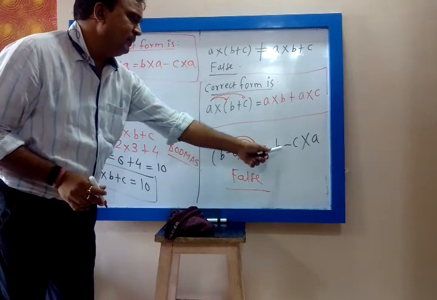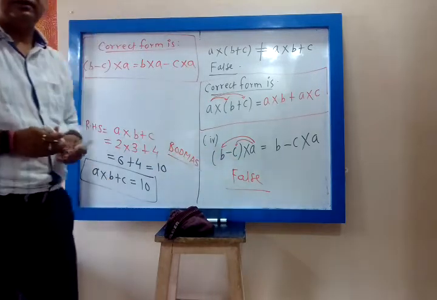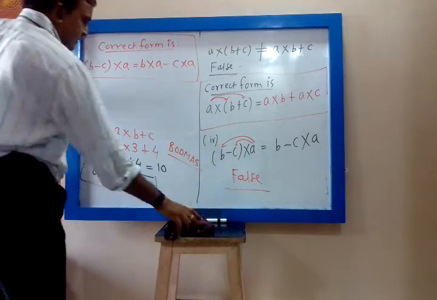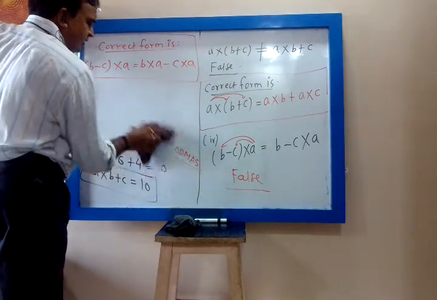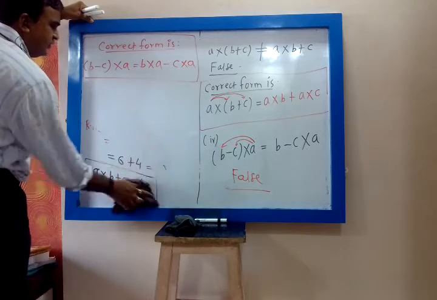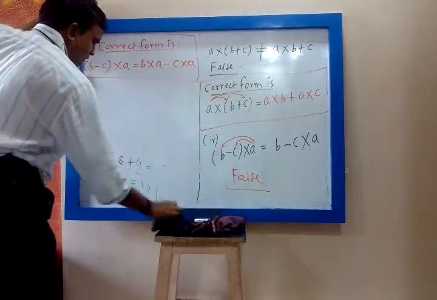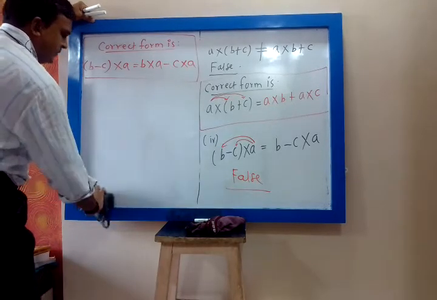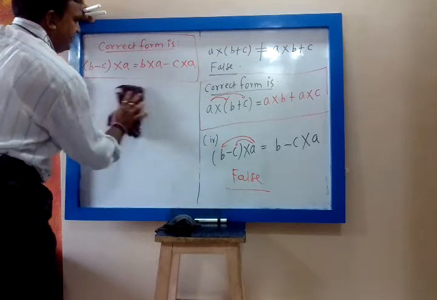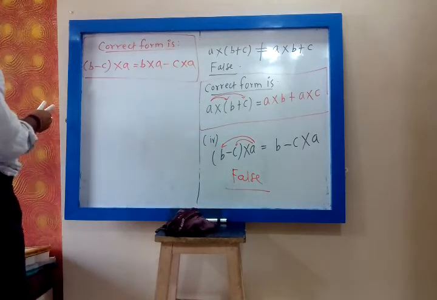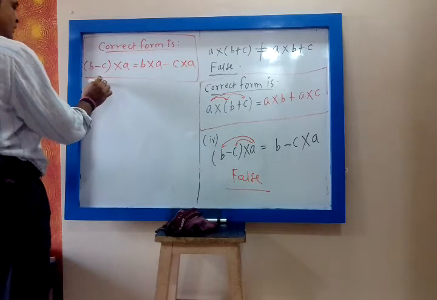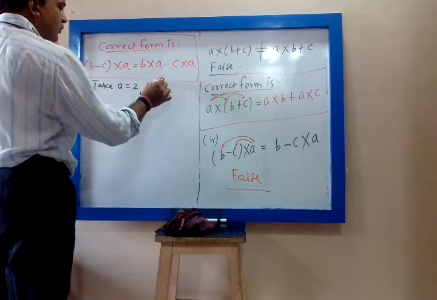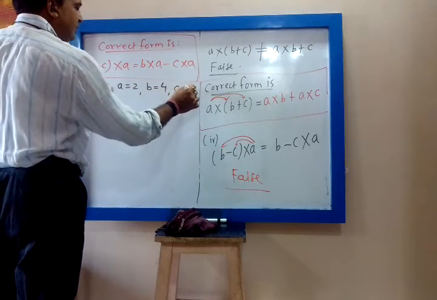It is only given B minus C into A, so this answer is false. And you can take a few numbers also and you will come to know. Let me do it by taking few numbers. You can take A is equal to 2, B is equal to 4, C is equal to 3.